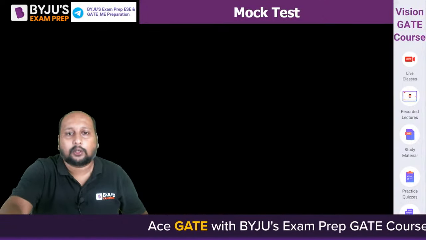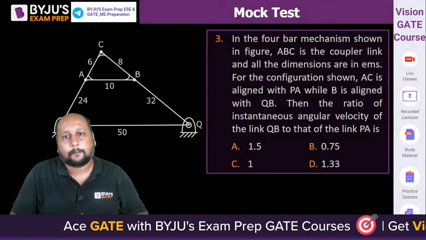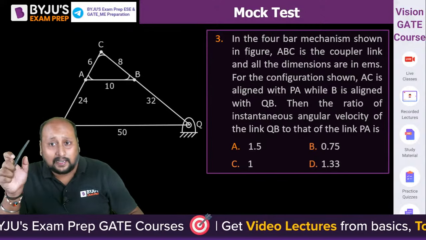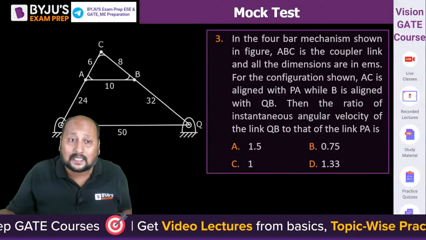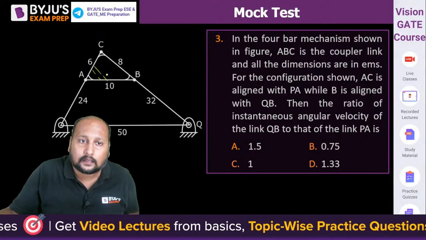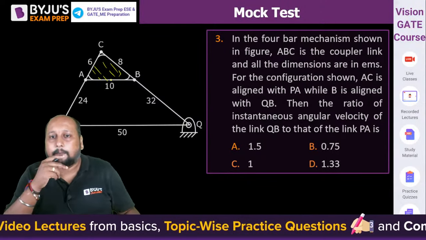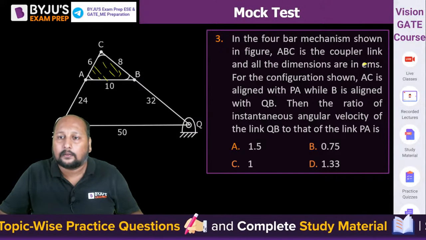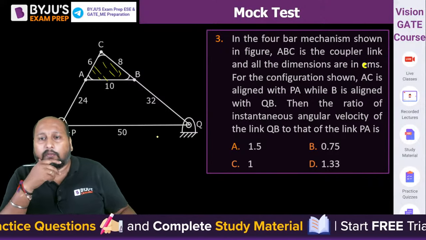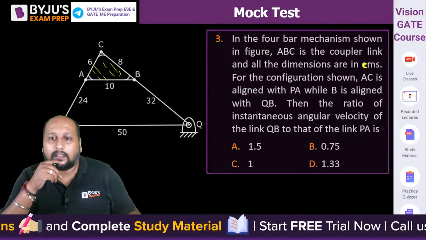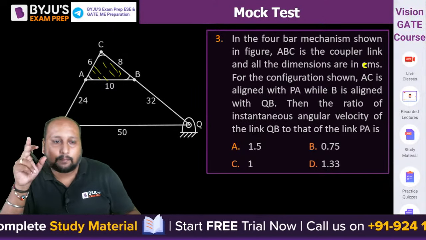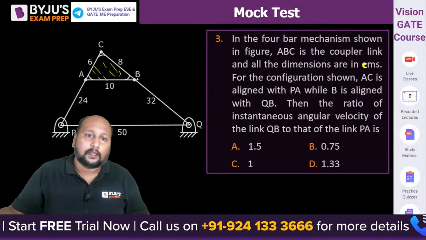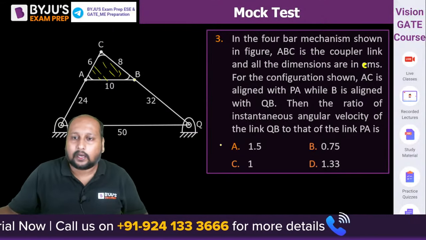Let's proceed to question number 3 and let's see who is going to give me the answer. The 4-bar mechanism shown in the figure, ABC is a coupler. So this is a single link. ABC is a single link, right? A coupler link, and all the dimensions are in centimeters. For the configuration shown, AC is aligned with PA. AC and PA are on the same line, and B is aligned with QB.